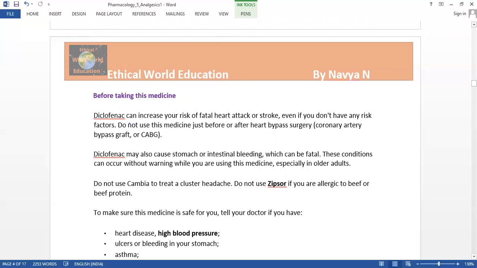So here, diclofenac can increase your risk of fatal heart attack or stroke. Even if you don't have any risk factors, you should not use this medicine just before or after heart bypass surgery.